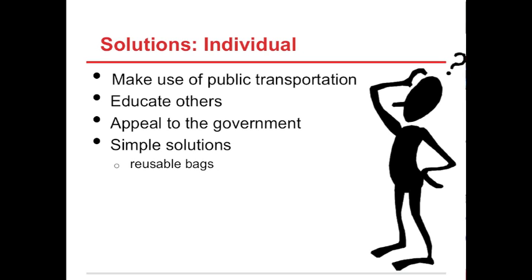Although an individual cannot solve climate change, there are some things that can be done that will help nonetheless. One of the largest contributors of carbon emissions are cars, so by taking public transportation or carpooling, emissions can be reduced. One of the largest hindrances for probably all problems is a lack of awareness, especially in poorer areas. By educating others, especially those who do not receive formal education, more people can engage to help. Lastly, if a large number of people work together to appeal to the government to implement policies, they may be pressured to do so.